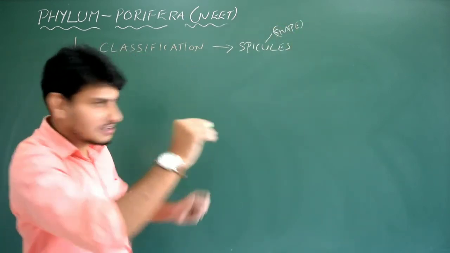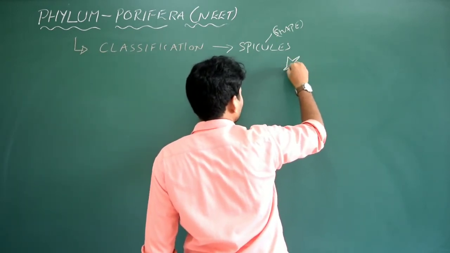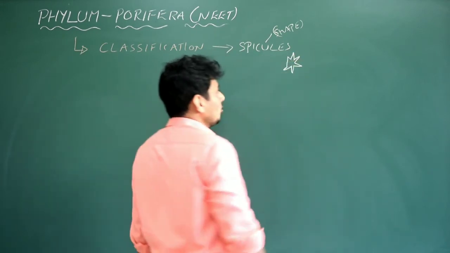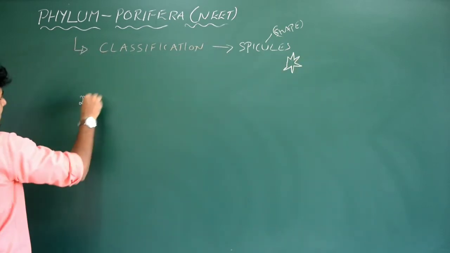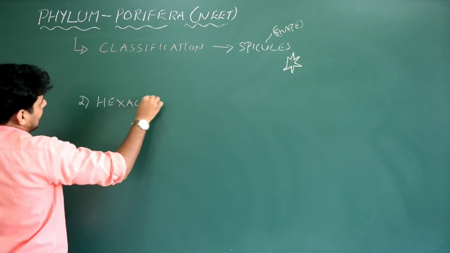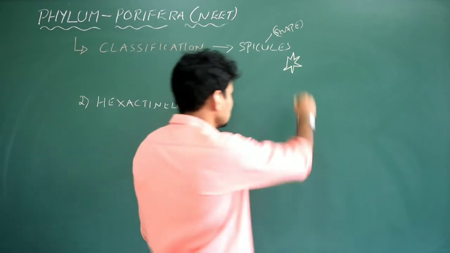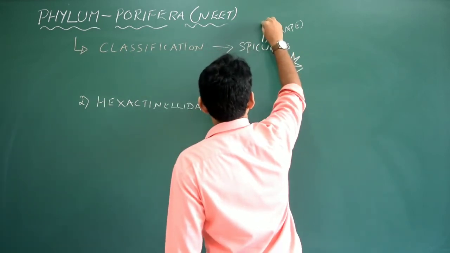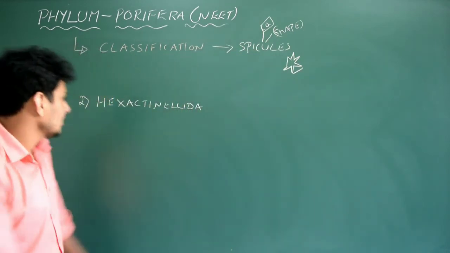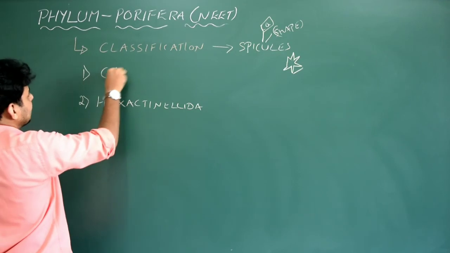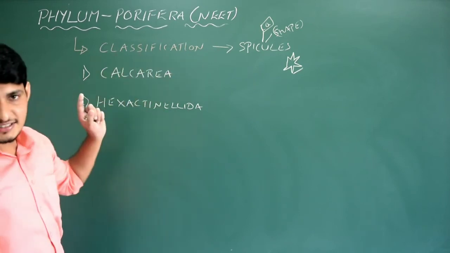If they have 6 rays, for example, if the shape of the spicule is like a starfish, 1, 2, 3, 4, 5, so we have to put one more. So how many rays are there? 6 rays are there. So the class is the second class actually, that is Hexactinellida. Or maybe if the spicule is made up of calcium carbonate in a specific type of sponges, then the first type, that is actually Calcarea. See, easy, right? Calcarea or Hexactinellida, that is the 6-rayed spicule.